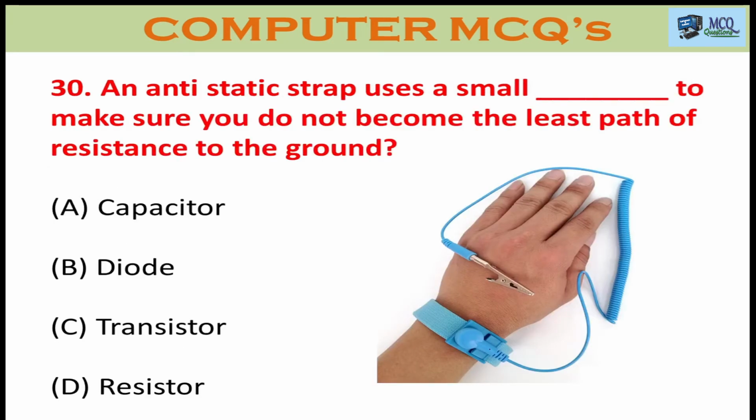Question number 30. An anti-static strap uses a small dash to make sure you do not become the last path of resistance to the ground. A, capacitor. B, diode. C, transistor. D, resistor. The right answer is resistor. You can see the image mentioned.